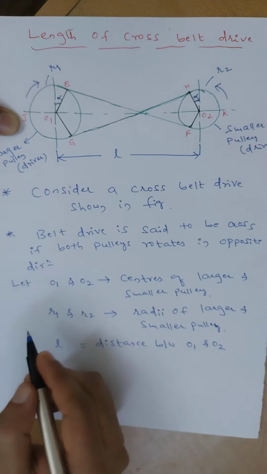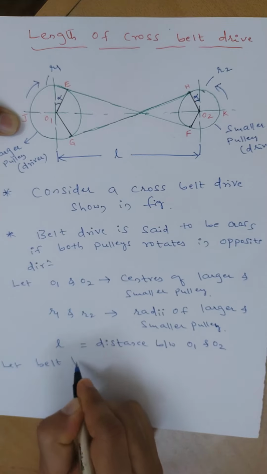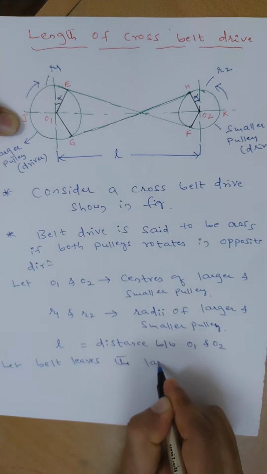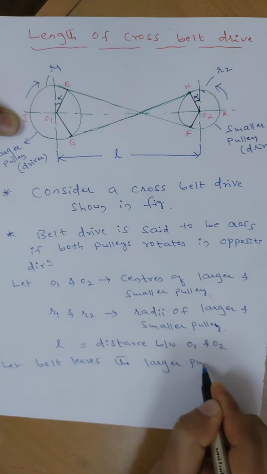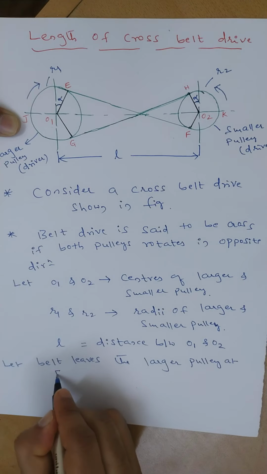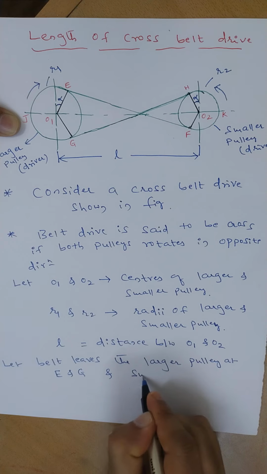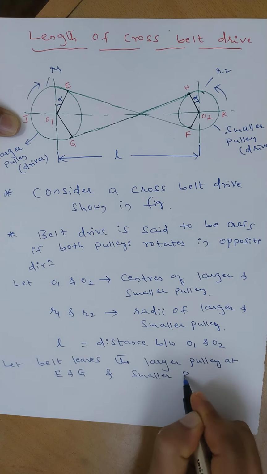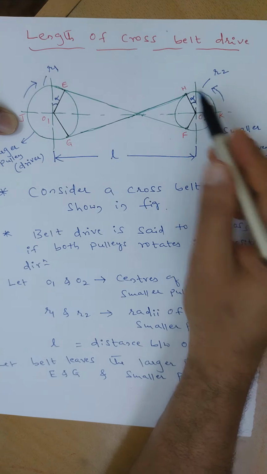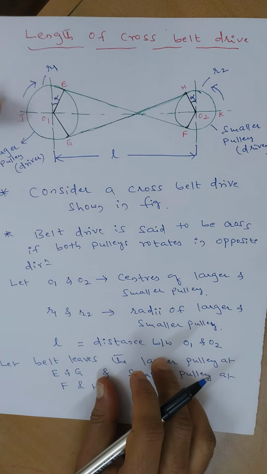So let the belt leave the larger pulley at E and G, and the smaller pulley at F and H.